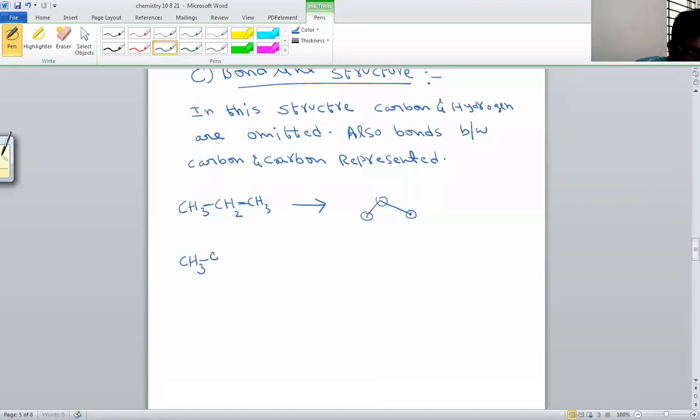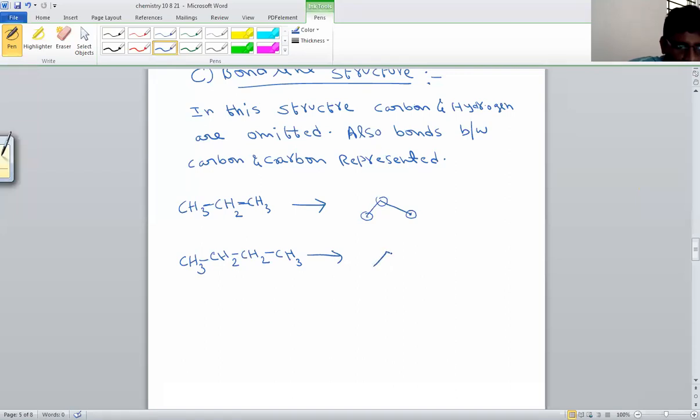Another example. CH3, CH2, CH2, CH3. So you have to write the structure of this molecule. How many carbon-carbon bonds are there? This is one bond, second bond, third bond. So that means we write 3 bonds.